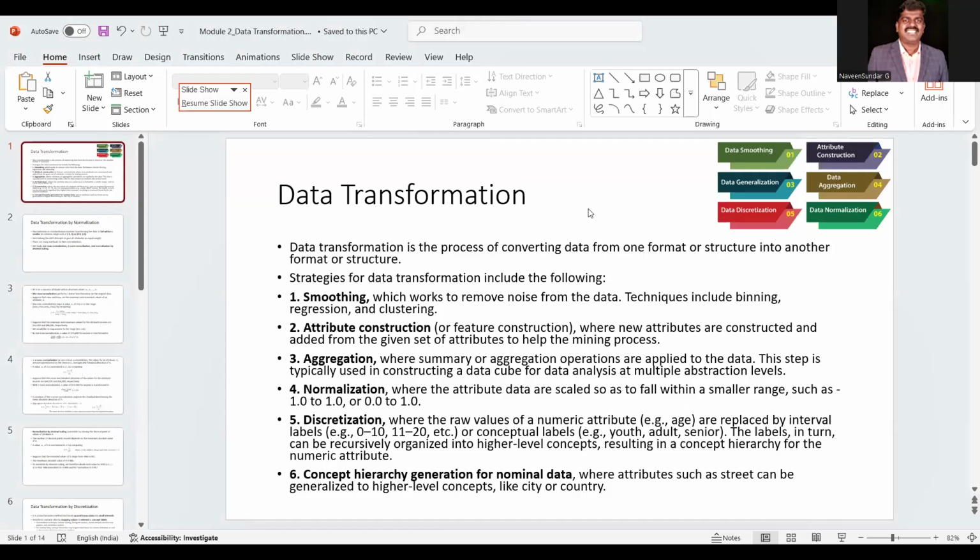Dear students, today we are going to see an important topic in machine learning, that is data transformation, and that is data cleaning. So mainly we are going for data cleaning. Okay, so let us see the PPT in full screen.